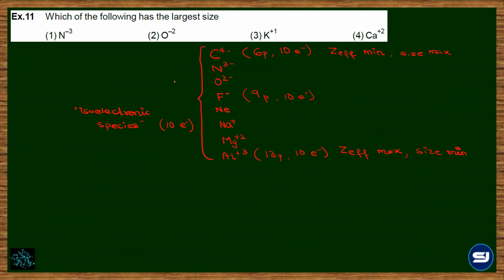Now observe one thing. Here the size comparison is between nitride, oxide, potassium and calcium. Are they isoelectronic?